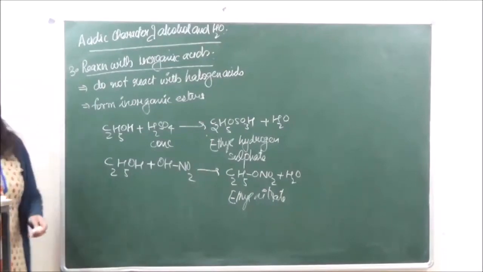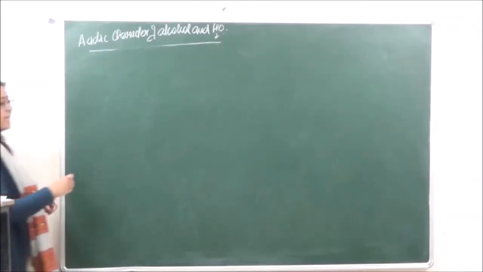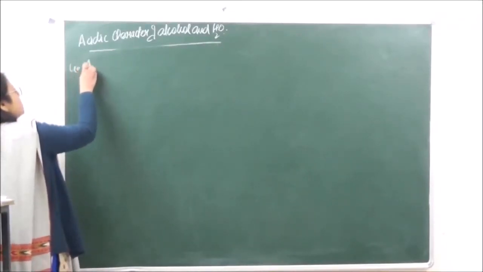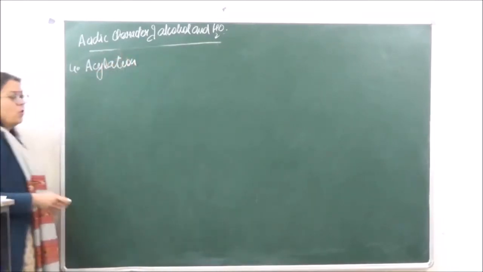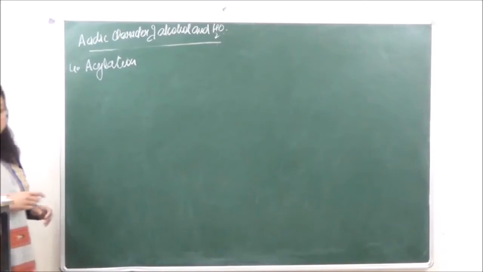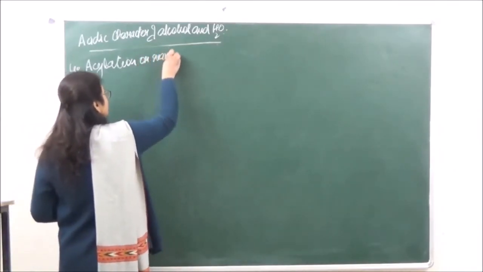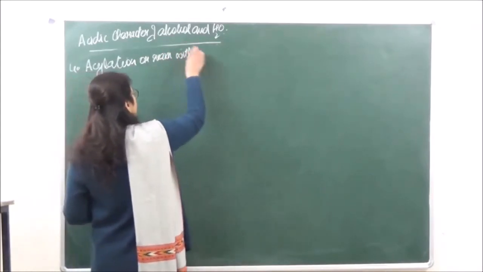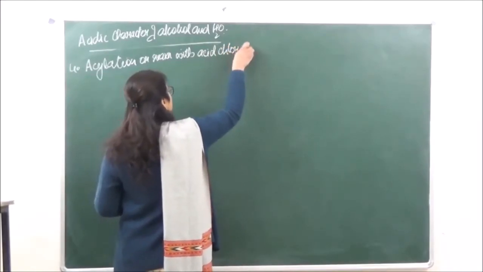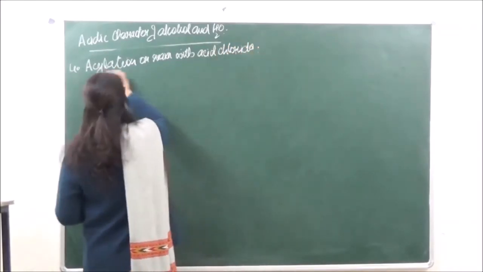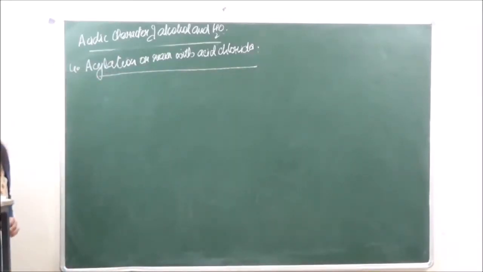Then the next reaction, the fourth reaction we are going to do under this category, is acylation. Acylation means introduction of an acyl group. So acylation or reaction with acid chlorides.